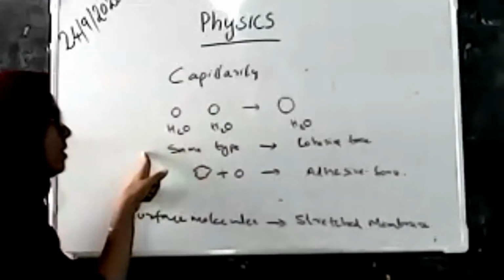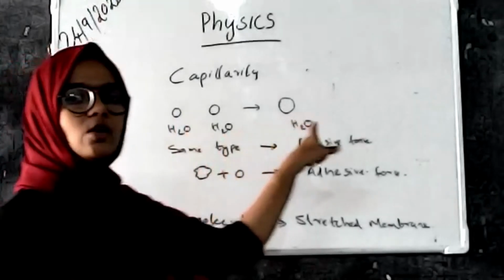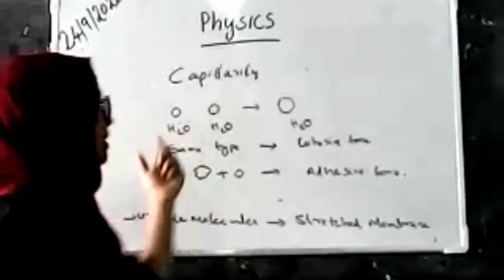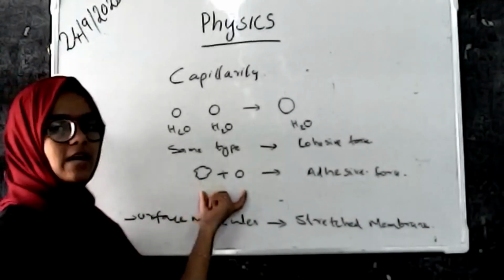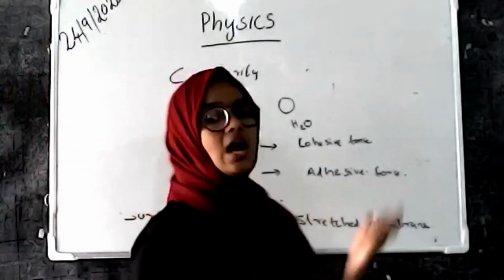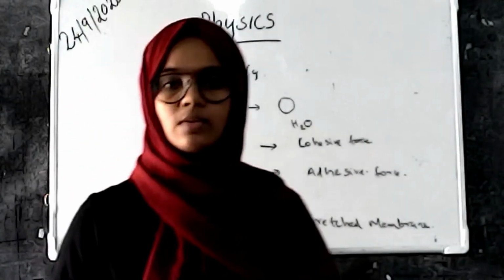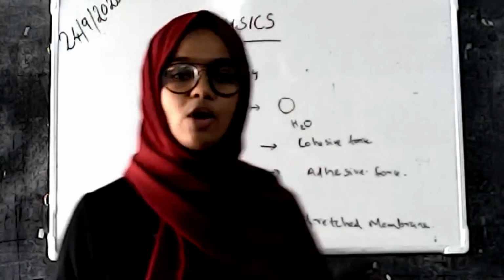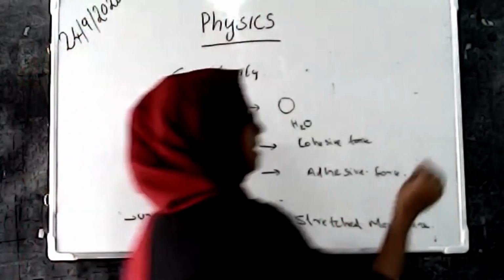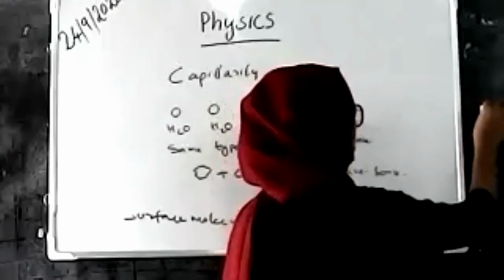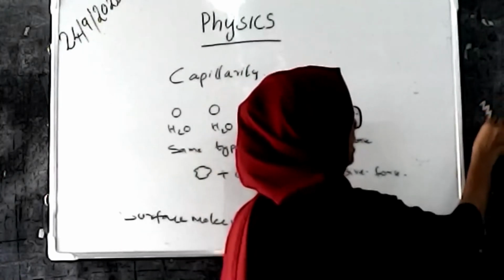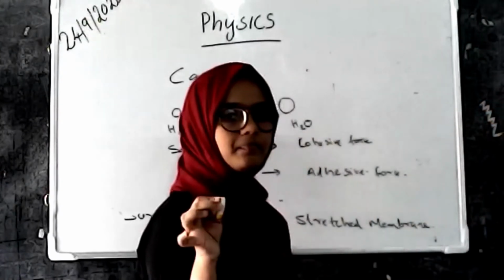The attraction between two same type of molecule is known as cohesive force, and the attraction between two different types of molecule is known as adhesive force. An example of adhesive force is writing on a blackboard using a chalk piece.